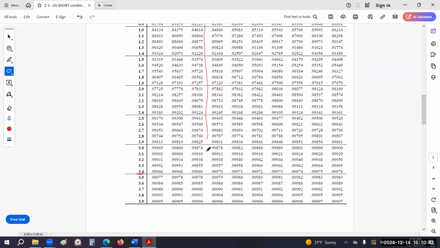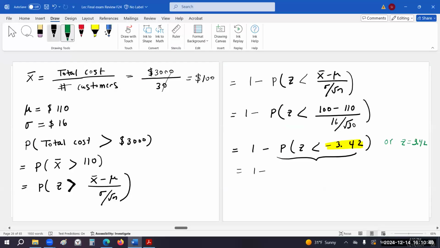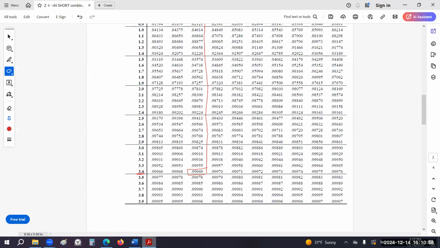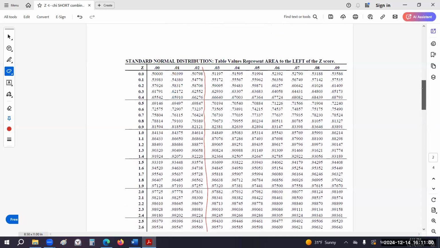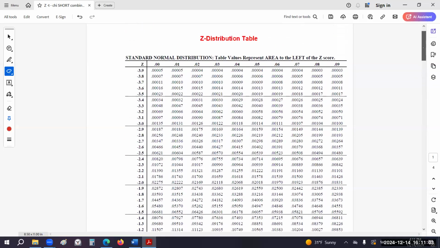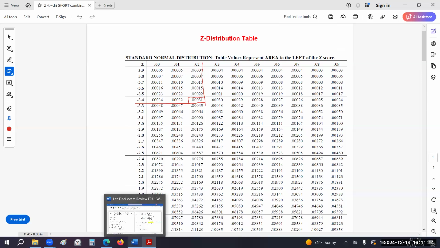So 3.42 gives us 99969, so we have 0.99969. That's the answer if you go to the positive side. But if you go to the negative side and get exactly what they're asking for, probability of negative 3.42, negative 3.4 is here, and 2 is here. They intersect at 0.00031.